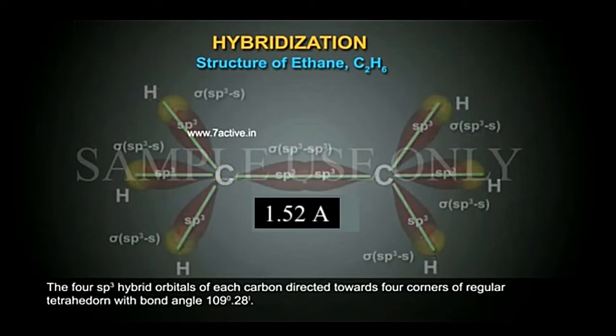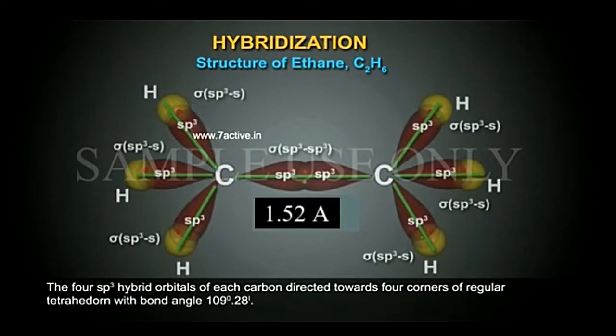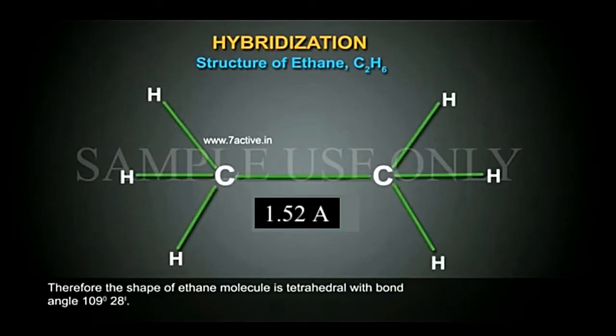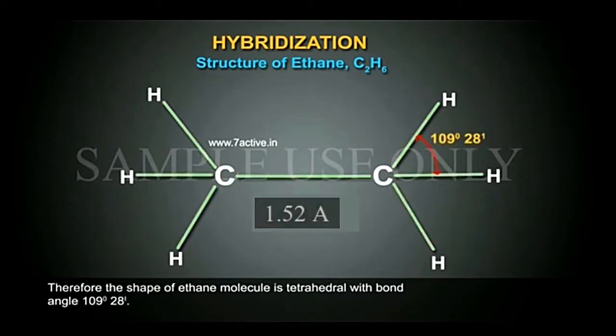The C2H6 molecule is also tetrahedral in shape, the carbon-carbon bond length is 1.52 angstroms, and the H-C-H bond angle is 109 degrees 28 minutes.